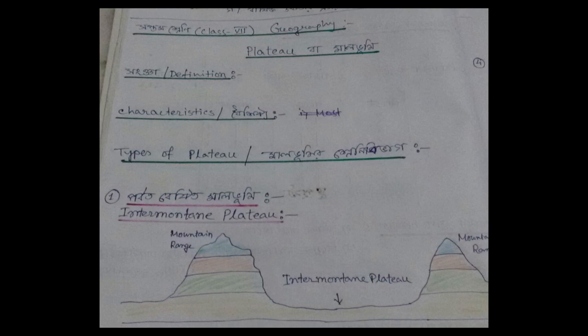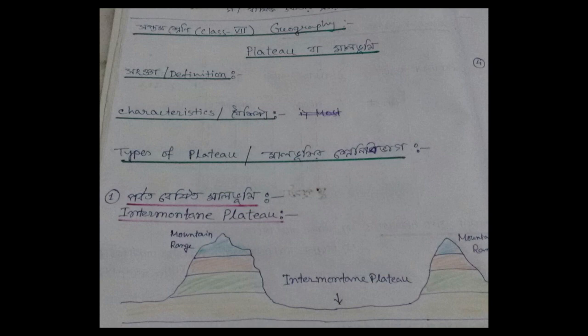And its characteristics are: number 1, most of the terrestrial part of the world is occupied by plateaus. Number 2, it is generally over 300 meters high. Number 3, the top of the plateau may be flat or undulating. Number 4, plateaus have steep slopes on all sides. Number 5, it looks like a table, so it is called tableland. And these are the characteristics of a plateau.